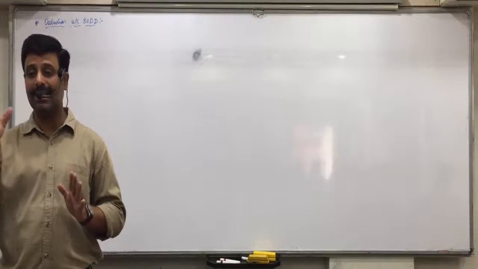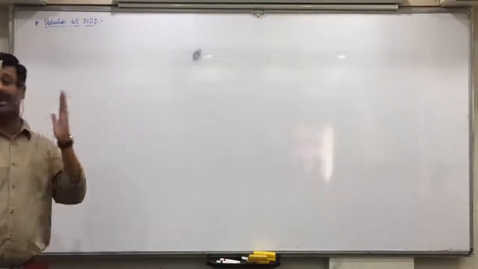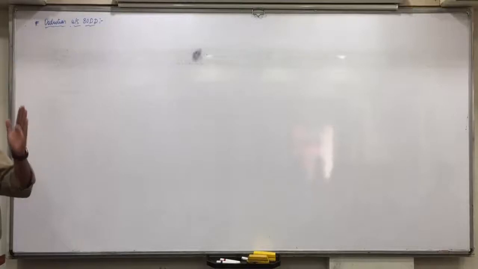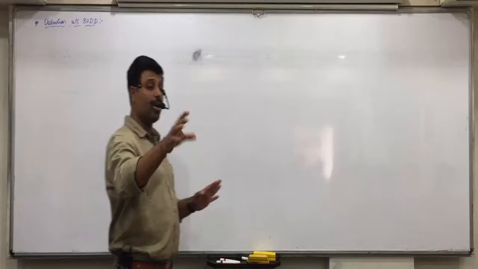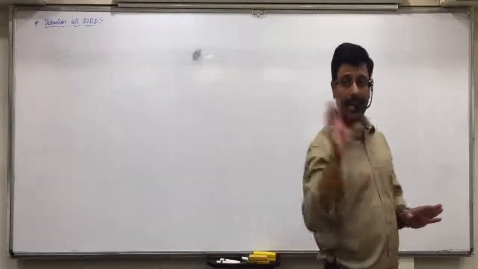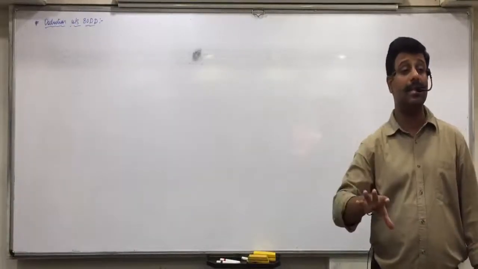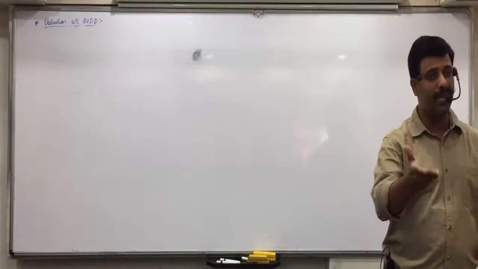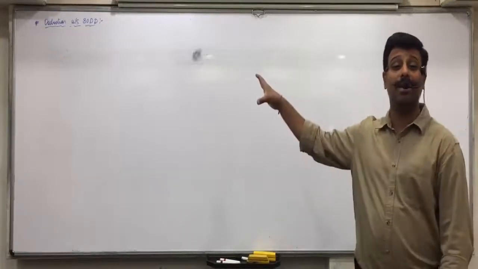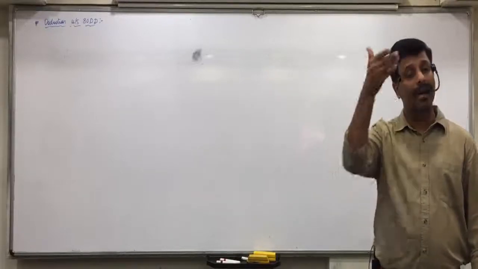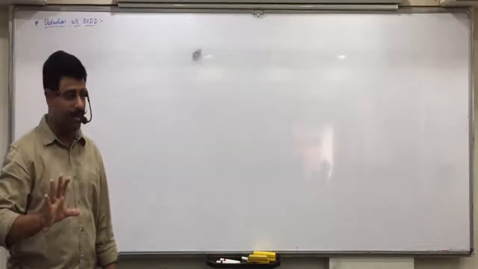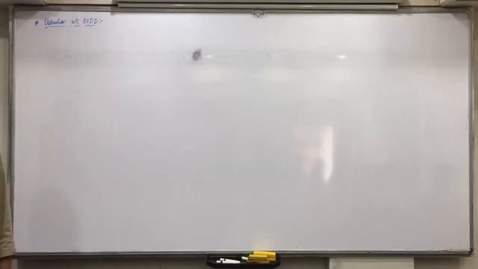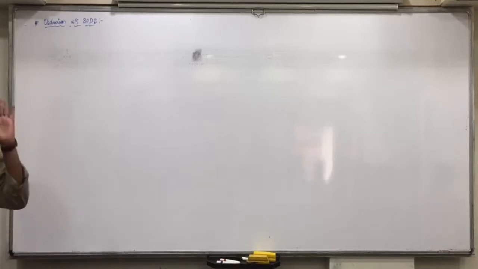Self, spouse, children, you remember in this order only. 80C includes self, spouse and children, dependent or independent. 80D further includes parents, dependent or independent, but children only dependent. And 80DD further includes brothers and sisters, only dependent. What did I tell you? Remember: handicap, dependent, relative. So all dependent only. If they are independent, you will not get it. Is everyone clear with this? So self, spouse, children, parents, brothers, sisters.